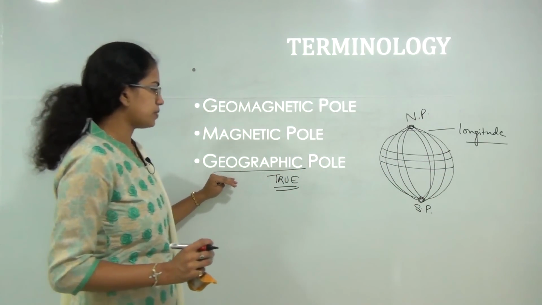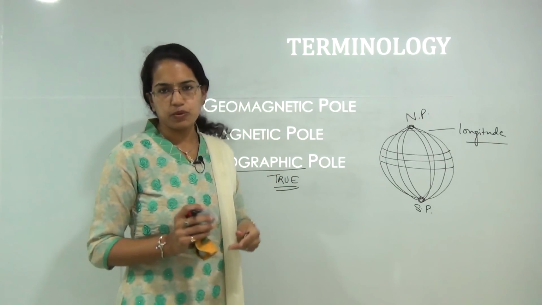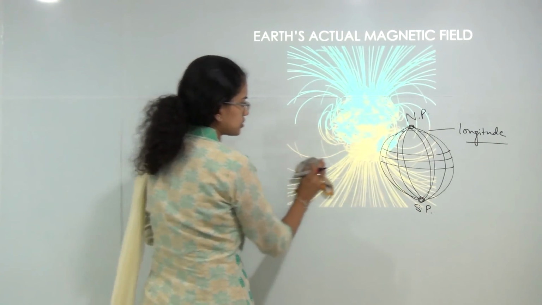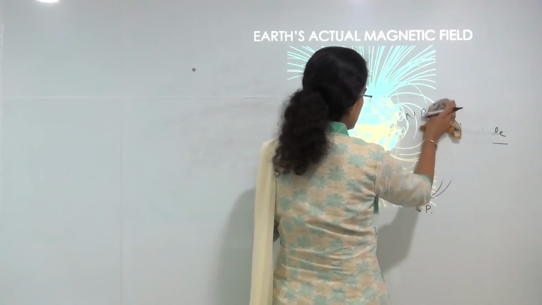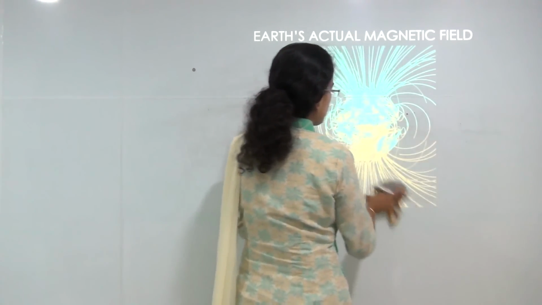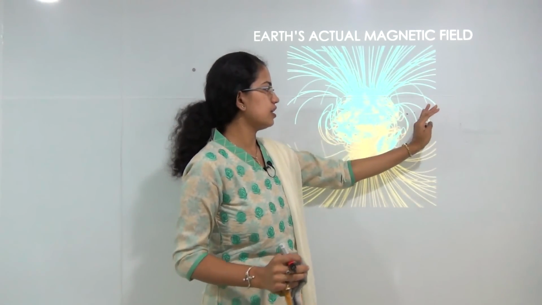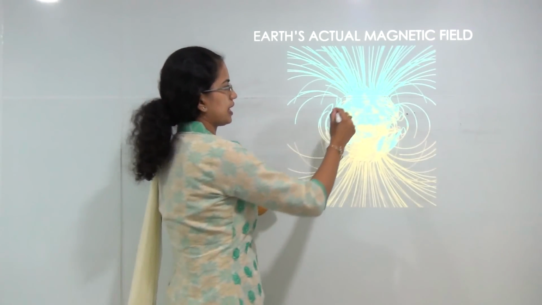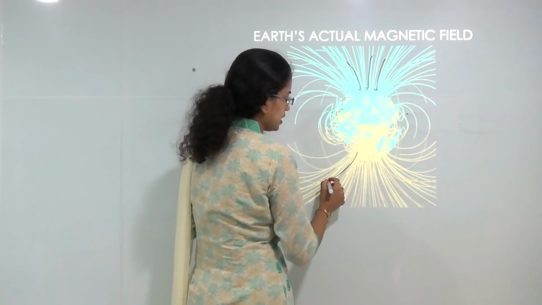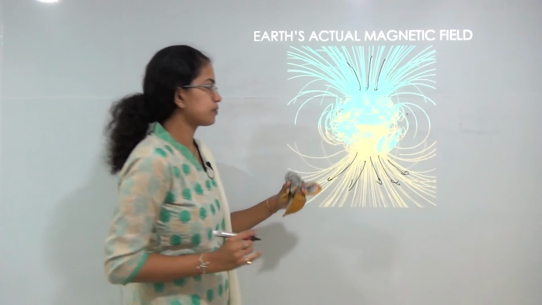Once we are familiar with the geographical poles, we move on to the magnetic poles. If I draw the diagram for the actual magnetic field on the Earth, it would look something like this. This is the real or actual magnetic field of the Earth. You can see lines converging here and lines moving away from here.